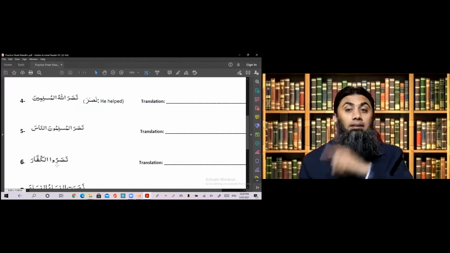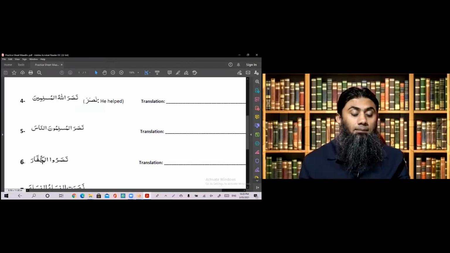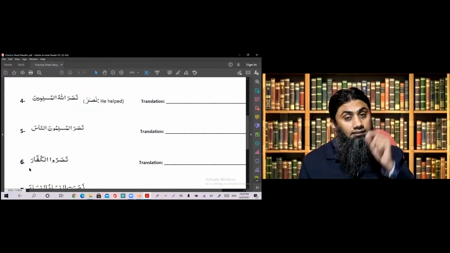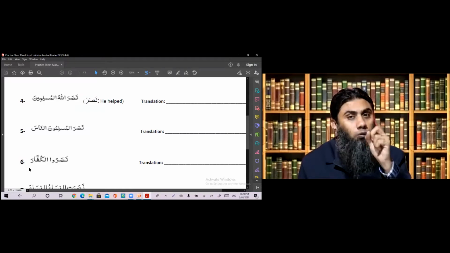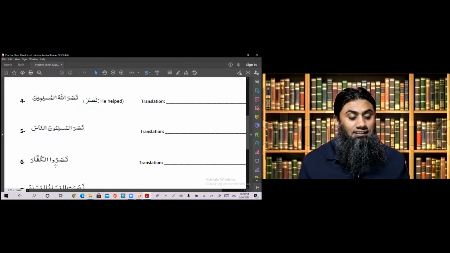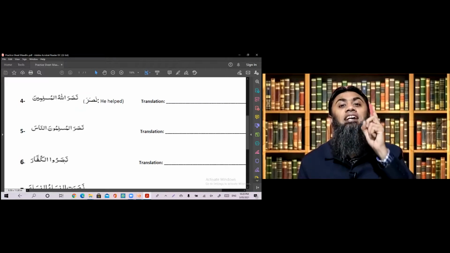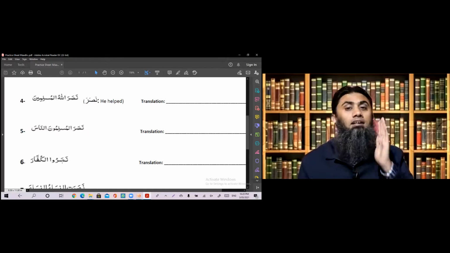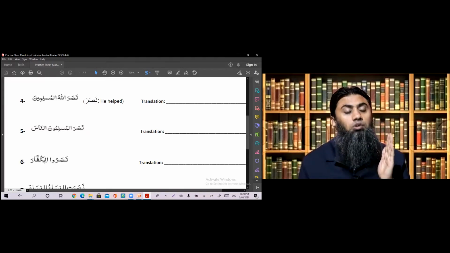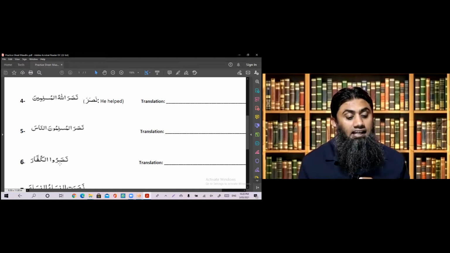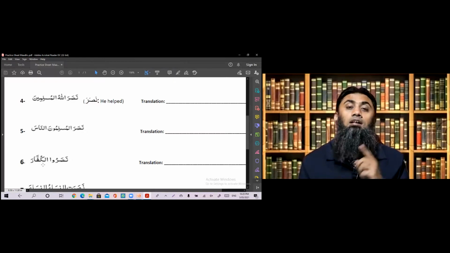So Nasaru, they helped. Al-Kuffara, Alif Lam is a clear sign it's an ism. What status? Because it is in nasab status, as you can see the fatha. So an ism in nasab status becomes what? Object or maf'ul. So nasaru, and as you can see in this example, there is no outside doer. So the inside doer, nasaru, has a built-in they as the inside built-in doer, and that they will remain intact. Why? Because after nasaru you did not get any outside doer. So they help the kuffar. Nasaru, they help al-kuffara, the disbelievers.